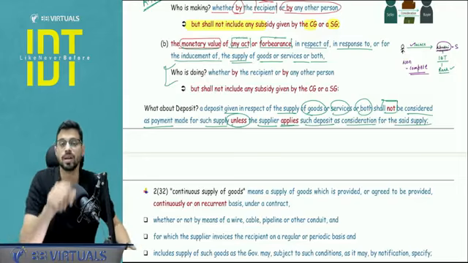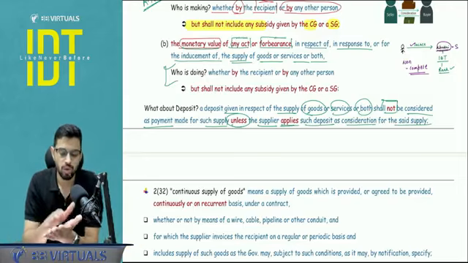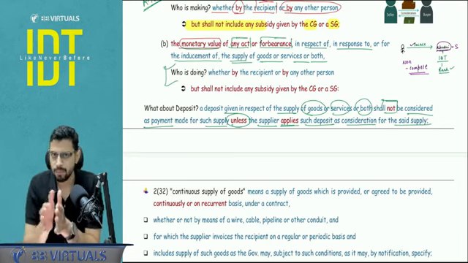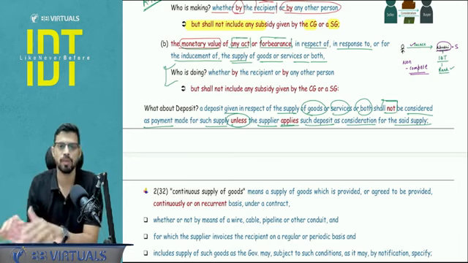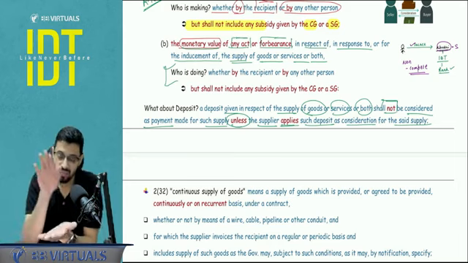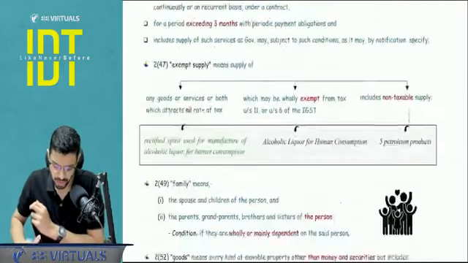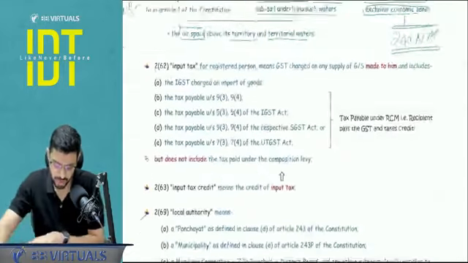Guys, understand recipient, it is important. Recipient, you have to divide the discussion into two parts. Part number one, when there is a consideration. Part number two, when there is no consideration. If there is a consideration, I will just quickly open that definition so it's in front of your eyes.